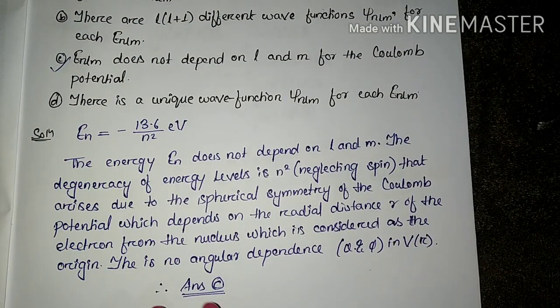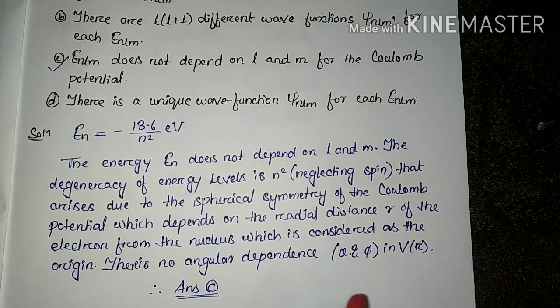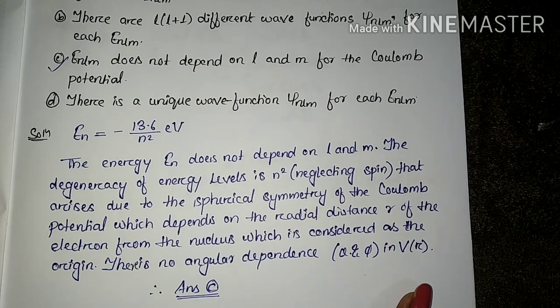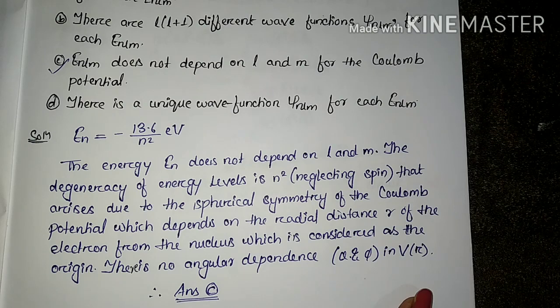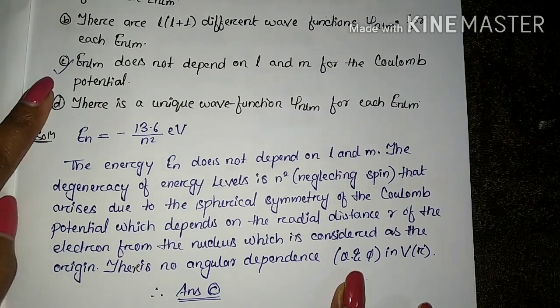So here we can see there is no angular dependence. There is no dependence on theta and phi in the potential. So we can say that the energy will not depend on l and m for the Coulomb potential, because the Coulomb potential is not depending on theta and phi. Angular dependence is not there. So the correct option is option C.